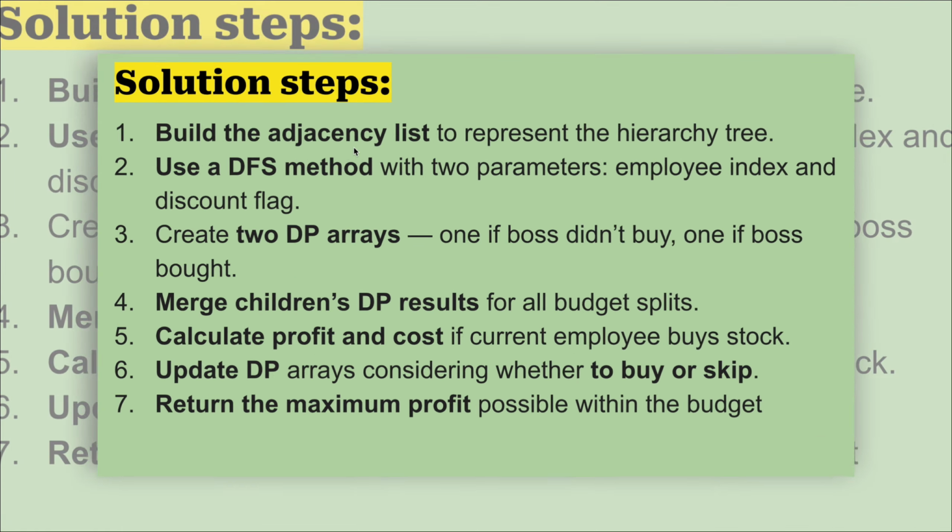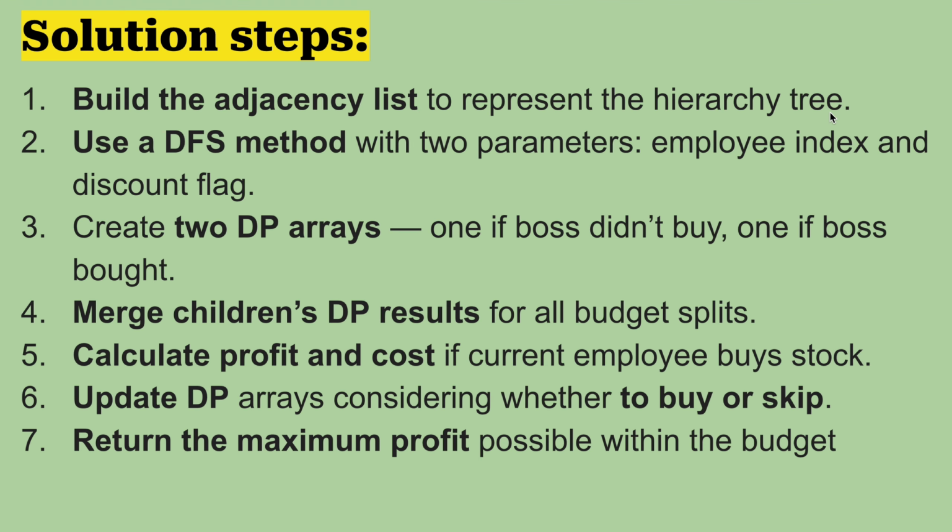So we'll build the adjacency list to prepare the hierarchy tree, right? To understand the problem, we have to understand how we are going to solve it. So I told you that we will use dynamic programming, DP on the trees, because there are certain conditions, right? So for that we will build the adjacency list, because this is a type of graph and tree, right?